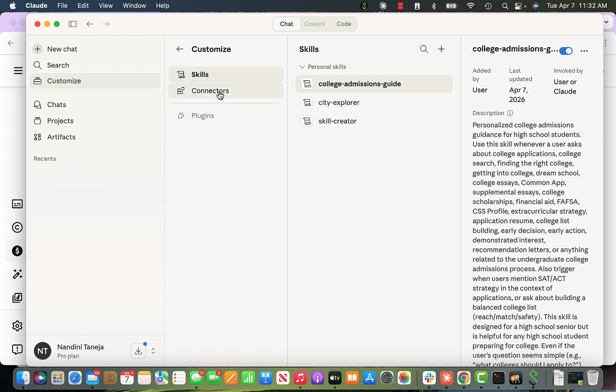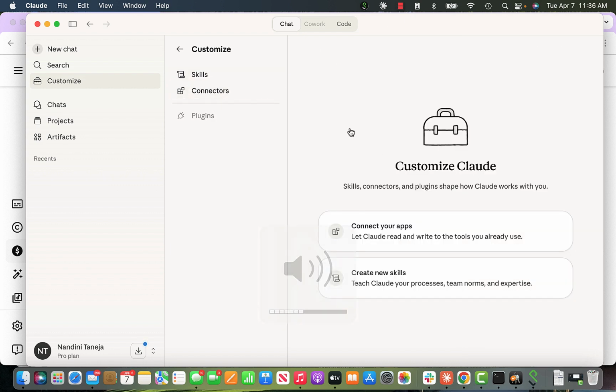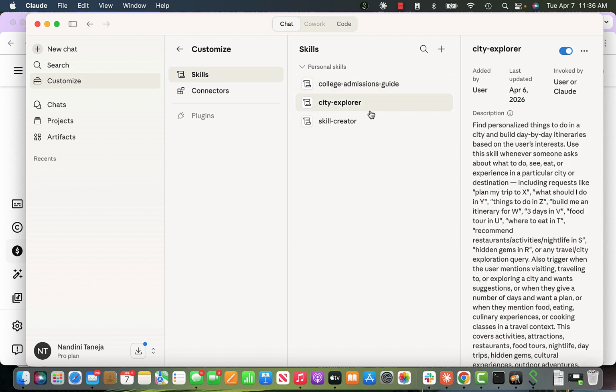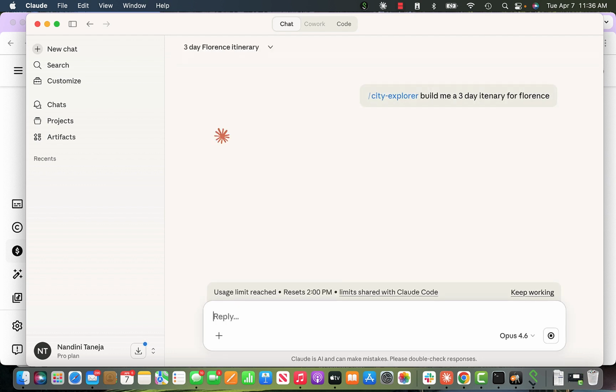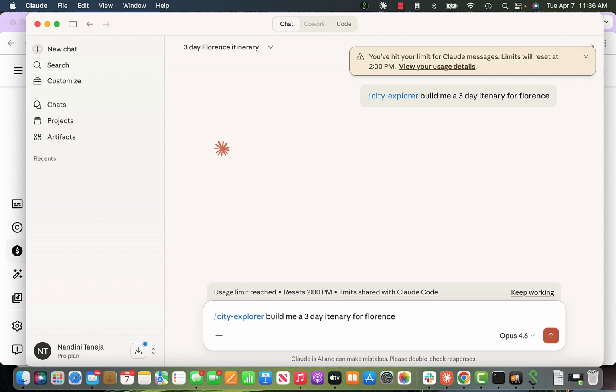There's something very interesting, in addition to connectors, that I added. If I directly go here, like I was showing, and want to try, it automatically brings in the City Explorer. It will automatically use it. So, build me a 3-day itinerary for Florence that has a lot of museums and good culture. Let's see. So now it will directly use it. Oh, my limit has been reached. So I will probably have to do that later.